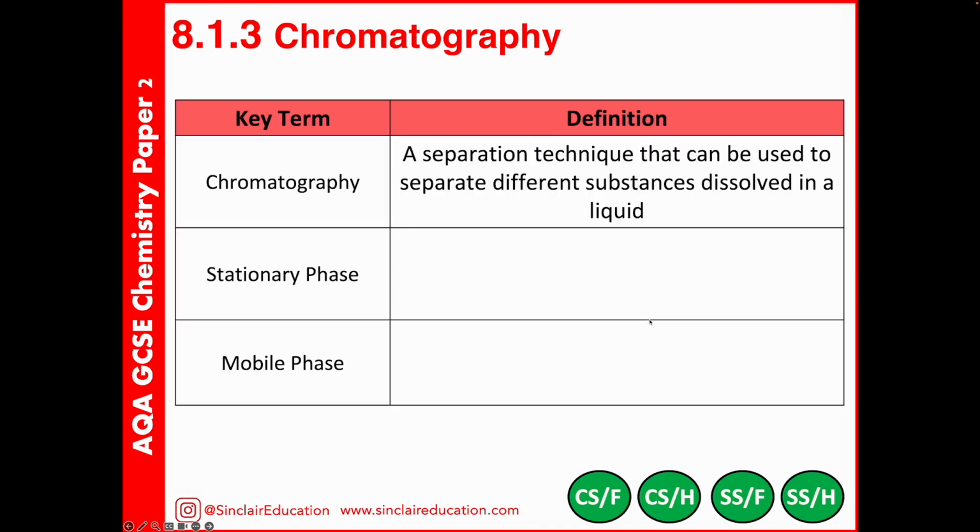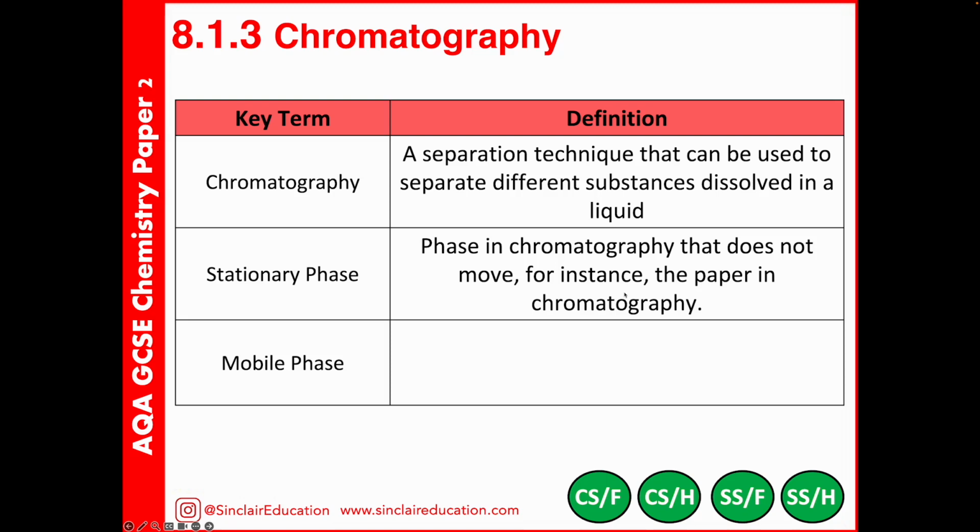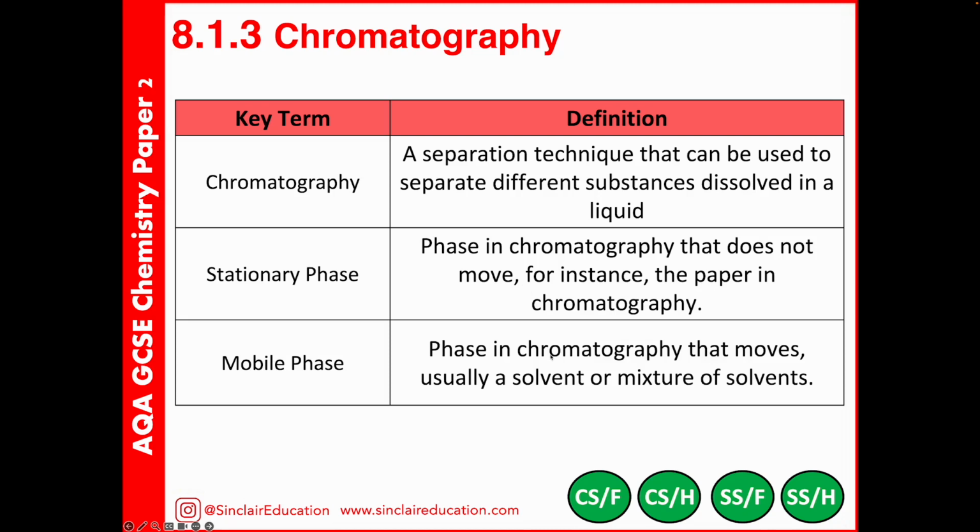So chromatography is a separation technique that we can use to separate different substances that can dissolve in a liquid. We typically do this with food colourings and with inks. The stationary phase in chromatography is the part that's not moving, so this will be the chromatography paper, while the mobile phase is a solvent. And this is the part in chromatography that is able to move. And typically during science experiments you'll use water and maybe alcohol.